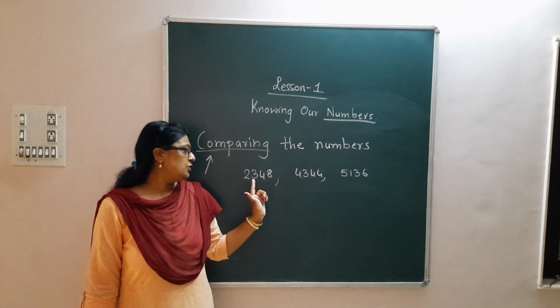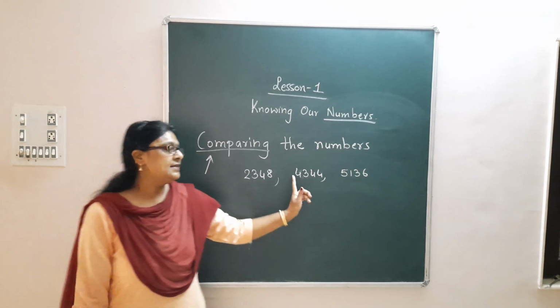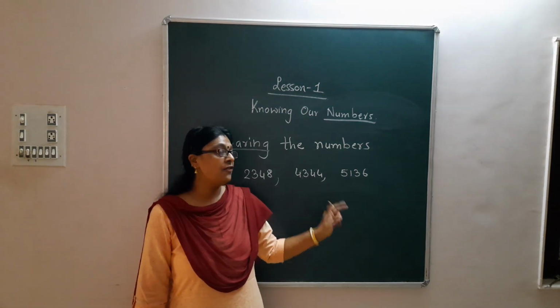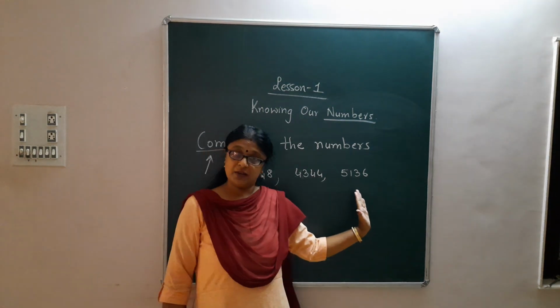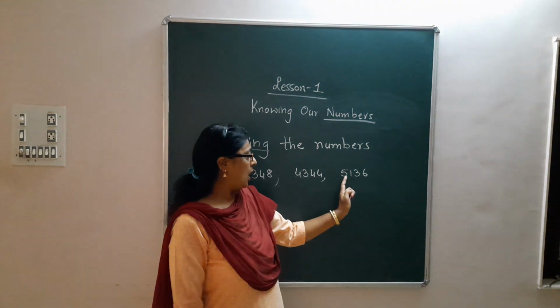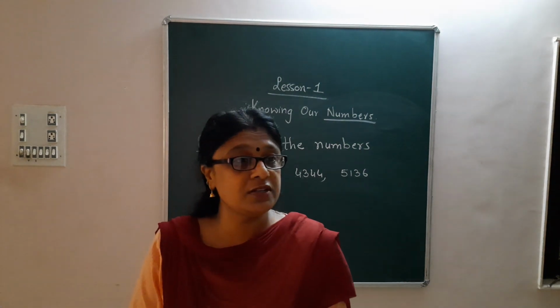Okay. 1, 2, 3, 4. The first number is 4-digit. Second, 1, 2, 3, 4. The second number is also 4-digit. Okay, let me go to the third number. 1, 2, 3, 4. Oh my God. The third number is also 4-digit.